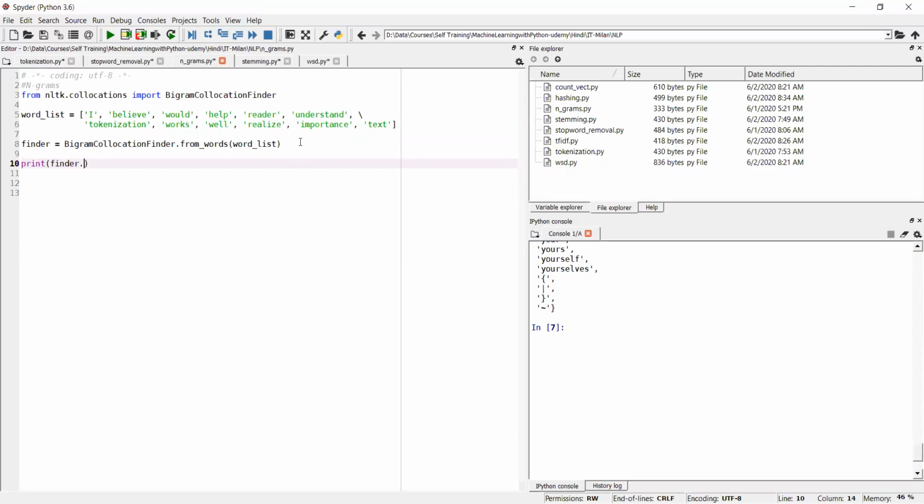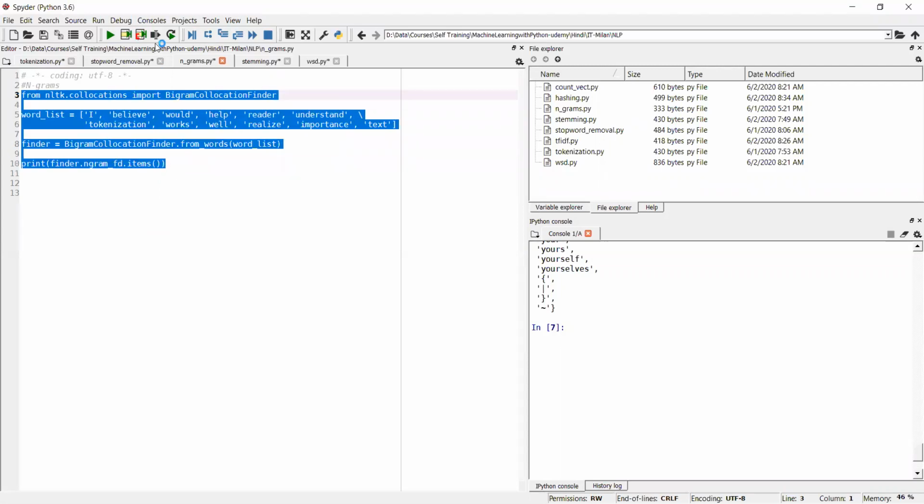Finder dot ngram_fd dot items. Now just execute this.